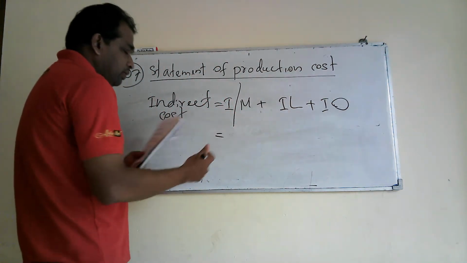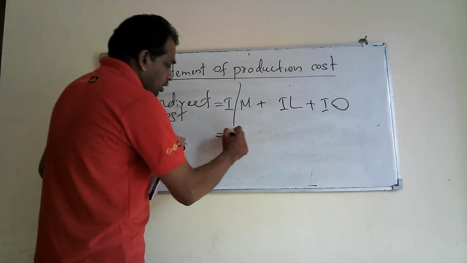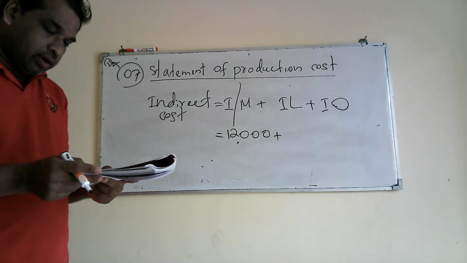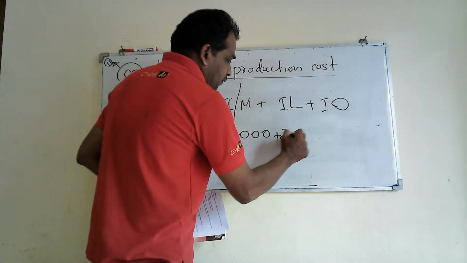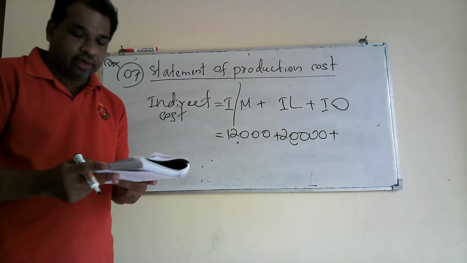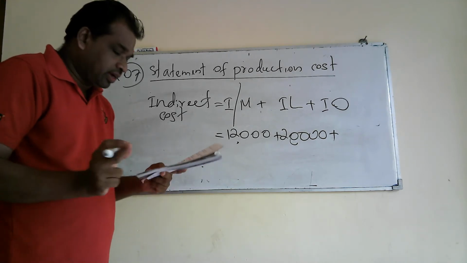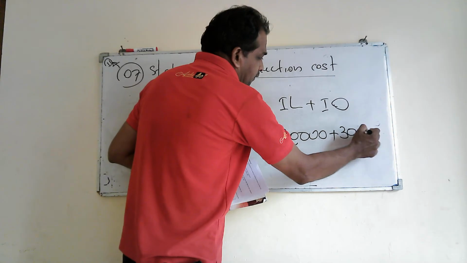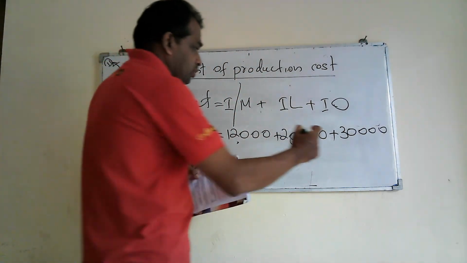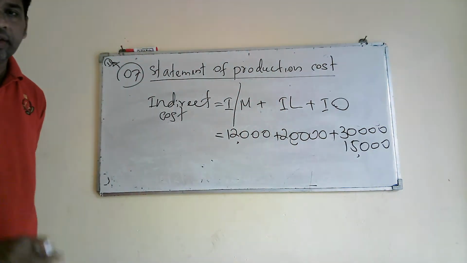Here I have written I to indicate indirect. Right. Here you are given indirect material, lubricating oil 12,000, plus indirect labor 20,000, and indirect other cost. You are given two types of indirect other cost. One is factory rent, that is 30,000. Again you are given another expense, this was 50,000, that is also an indirect other expense which comes under the cost.